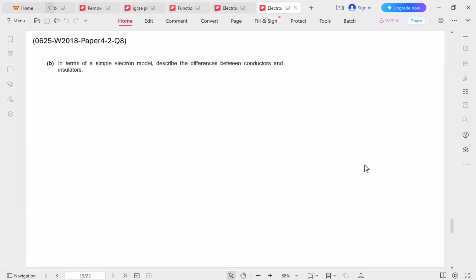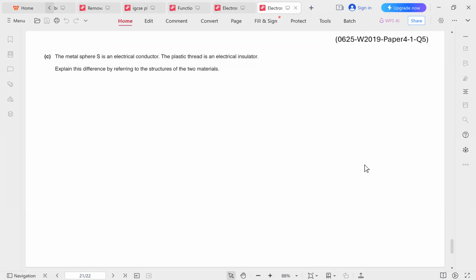In terms of a simple electron model, describe the differences between conductors and insulators. This is the same exact question again, just with a slightly different wording. Again, conductors have free moving electrons, while insulators have electrons that are fixed in position.